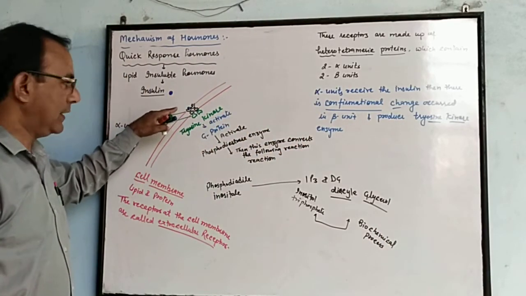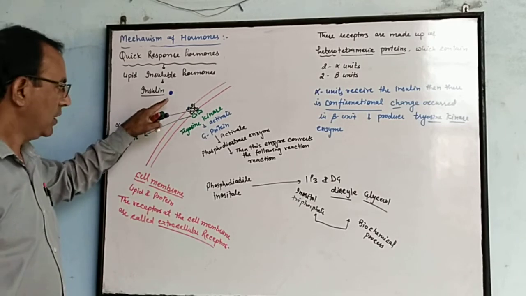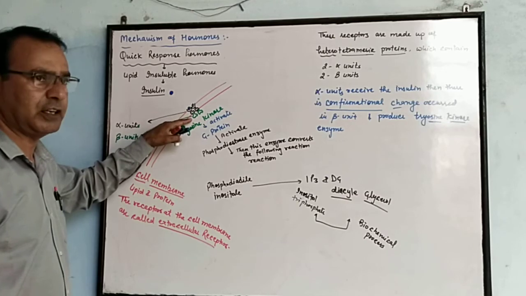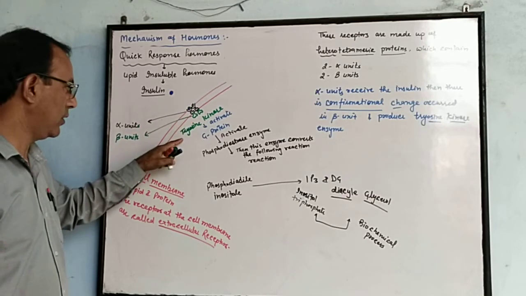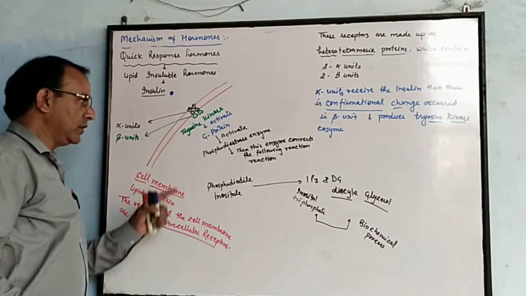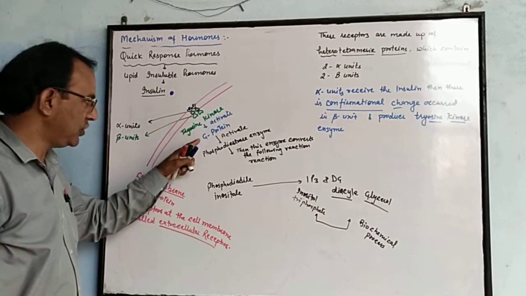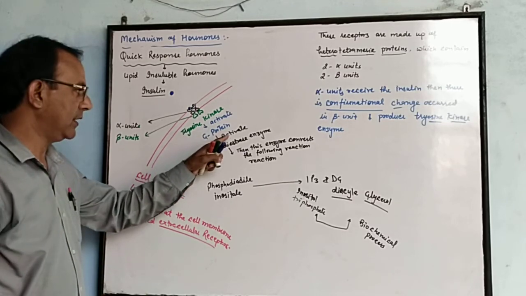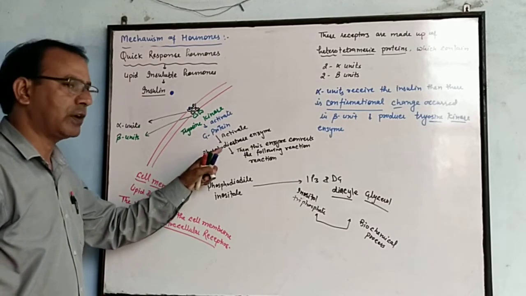As the alpha unit receives the insulin hormone, a conformational change occurs in the beta unit. This change produces the enzyme tyrosine kinase. This tyrosine kinase activates the G protein, and this G protein activates another enzyme called phosphodiesterase.